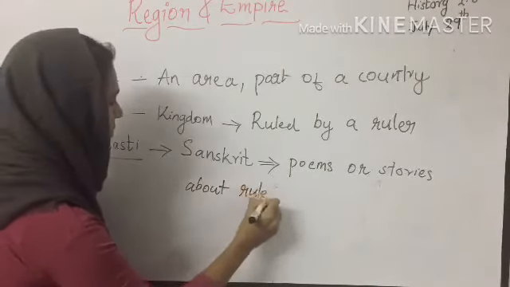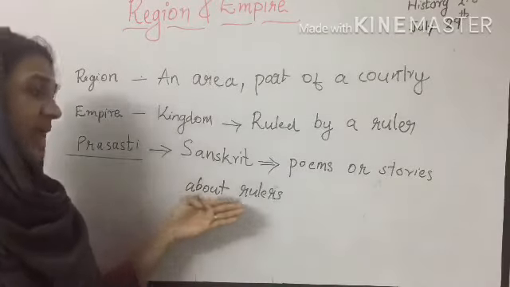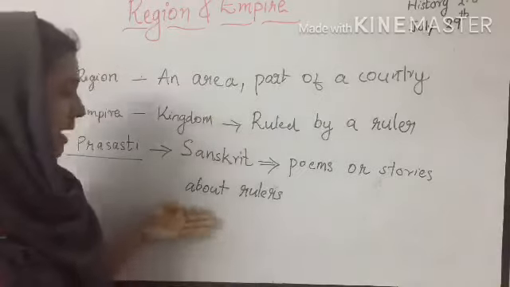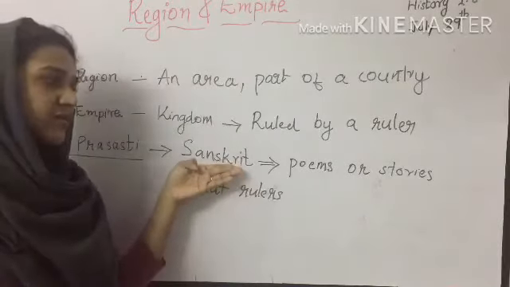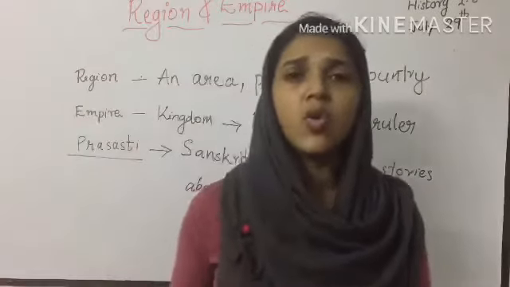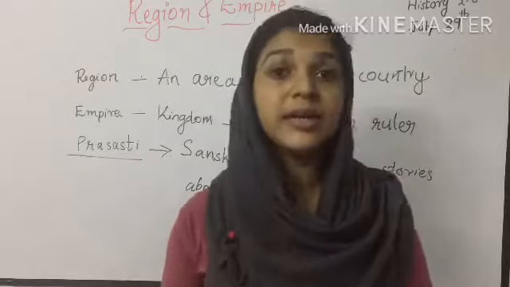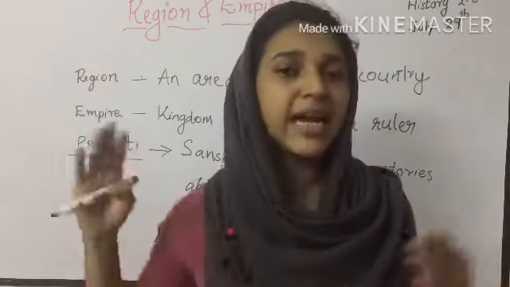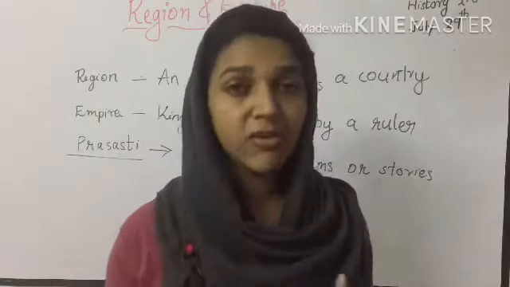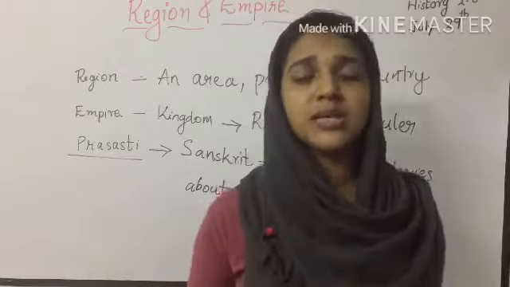So Prashastis are the writings about the rulers, the praisings about the rulers, in Sanskrit, in the form of poems or stories. The successful stories of those rulers were written in Prashastis and the old books. These are the sources that give us the information about the Mughals, Cholas, Tughlaqs, whatever it is.